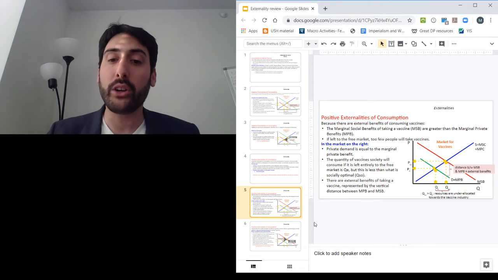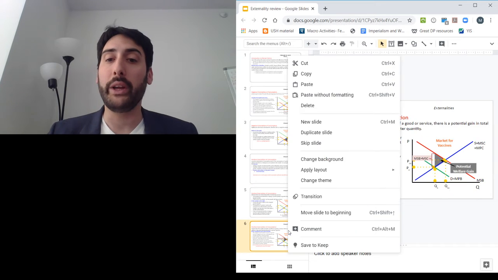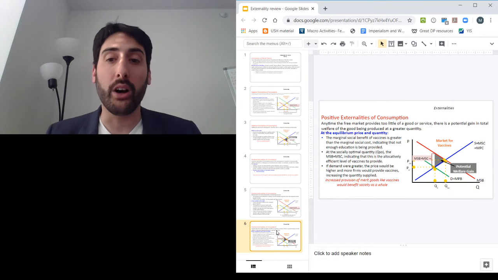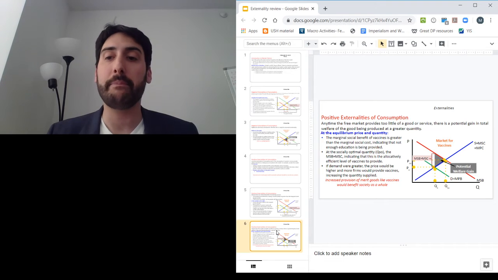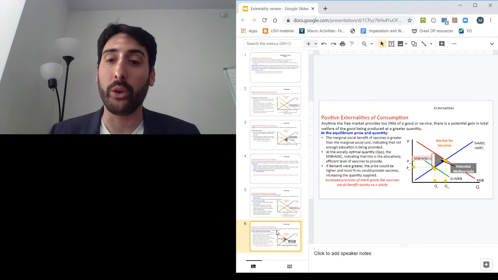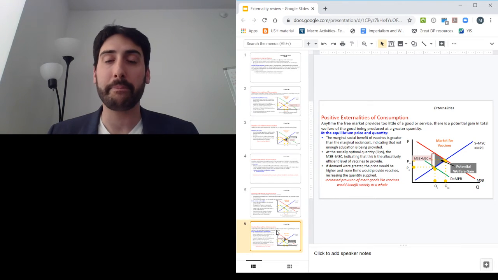All right? And because of that, we have a deadweight loss, right? Or a potential welfare gain, that if we increase the quantity of this good, in this case vaccines, then we would be improving society as a whole. All right? So those are two examples of externalities in our current situation, right?